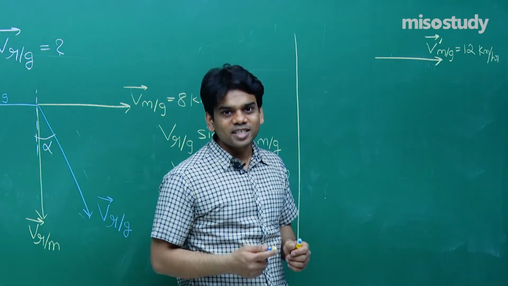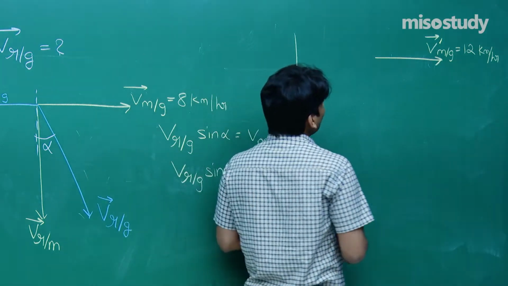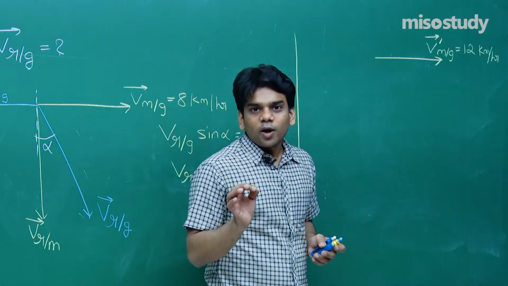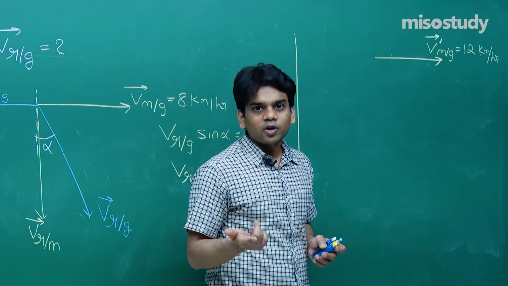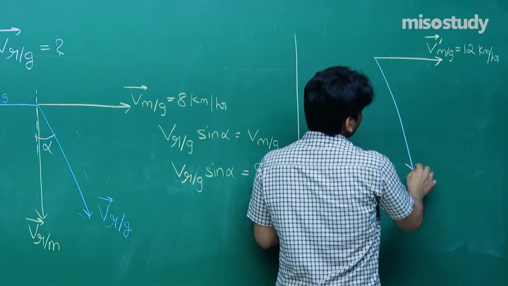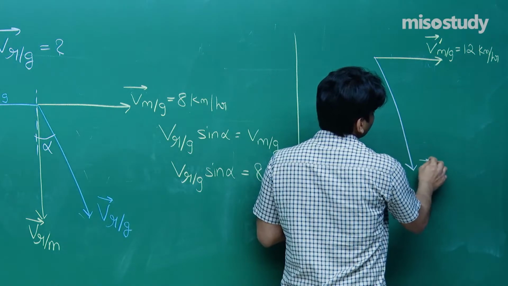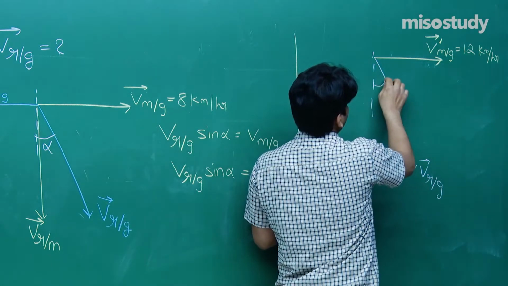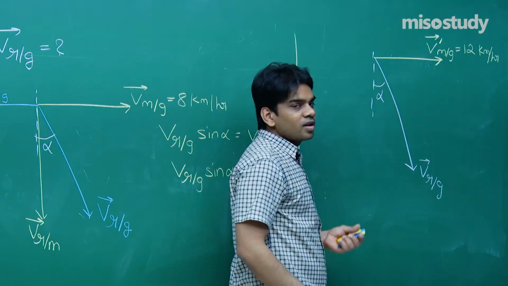He has increased his speed to 12 km per hour. Now, first of all, the velocity of rain with respect to ground will remain the same because that is fixed. So let me show you here the velocity of rain with respect to ground that was fixed in this way, and let's say this is alpha.